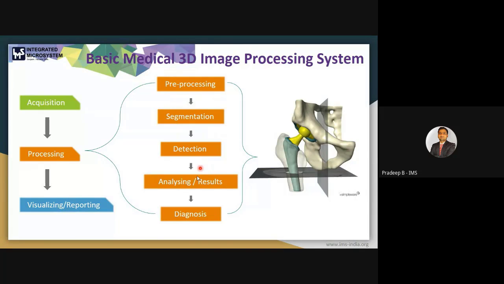Next is detection. It may be a tumor or any kind of disease or any kind of radiation that we can detect during this processing workflow. Next is analyzing and result. We can also prepare a result or report. We can take out measurements of volume, length, angles, or any kind of measurement. Then diagnosis, this part may be done by the surgeon or researcher, or with the help of a biomedical engineer, who can help the doctor to have a better idea for pre-surgical planning. Visualization and reporting is all done by the doctors.